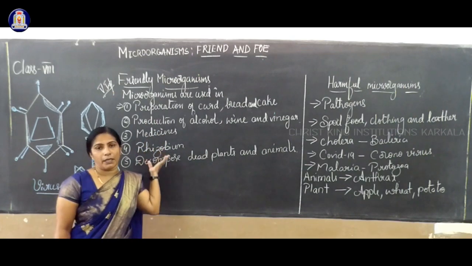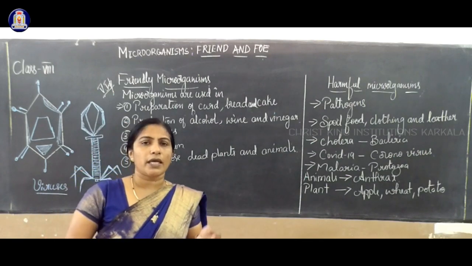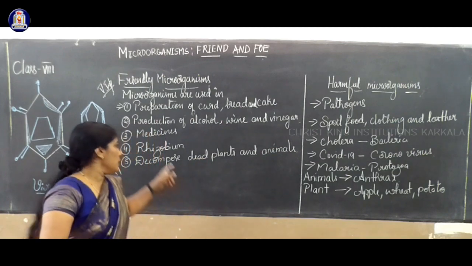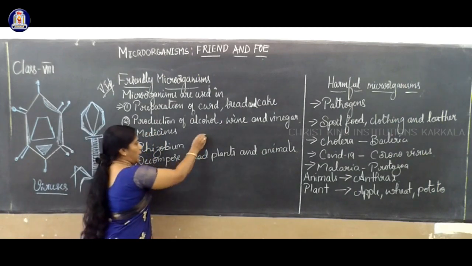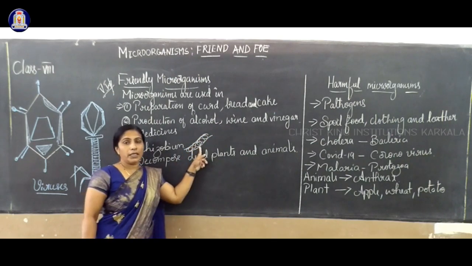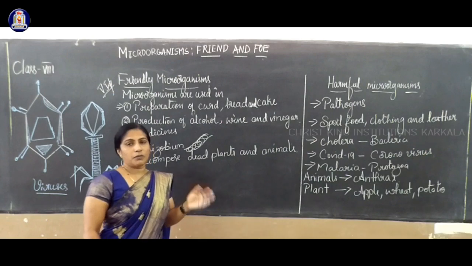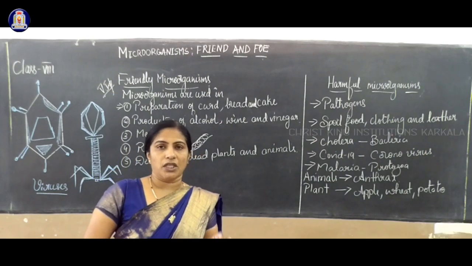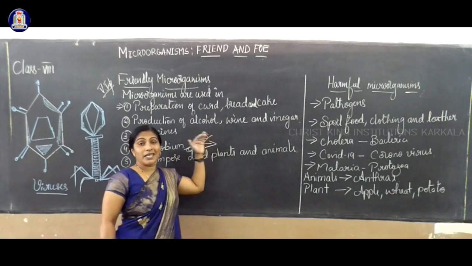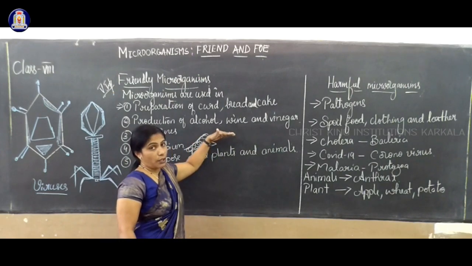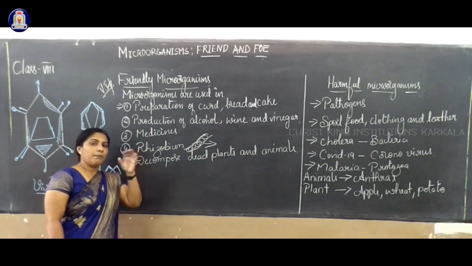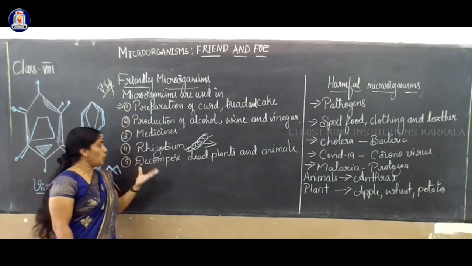Next, rhizobium. This microorganism is beneficial not to the atmosphere, but to the soil. This is the rhizobium bacteria. When it is present, it fixes atmospheric nitrogen, and gives the nitrogen to the soil and to the plant. That's why it is helpful. Rhizobium is a bacteria, and bacteria are microorganisms.